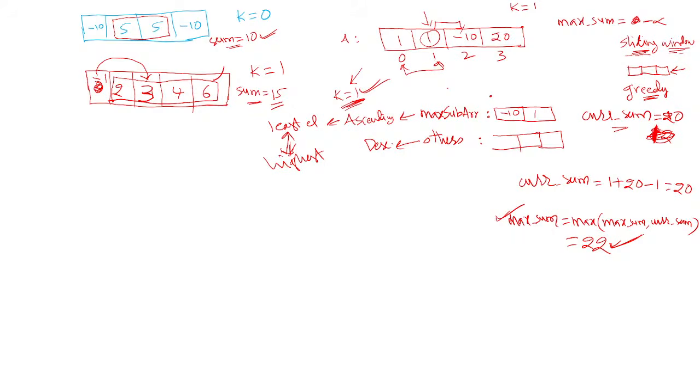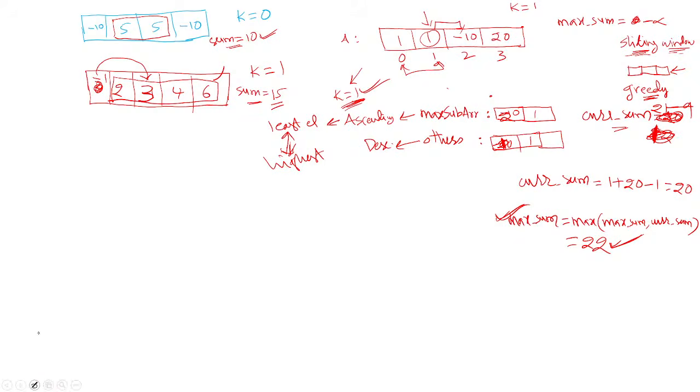The remaining elements, if these two are 1 and 20, arrange them in descending order, 1 and 20. So what is the current sum? Minus 10 comma 1 means it is minus 9. Now swap possible? Yes, 20 greater than minus 10. So 20 comes here, minus 10 goes there. What is the current sum now? 20 plus 1 is 21. So update the max sum. Max sum is again 22 only.